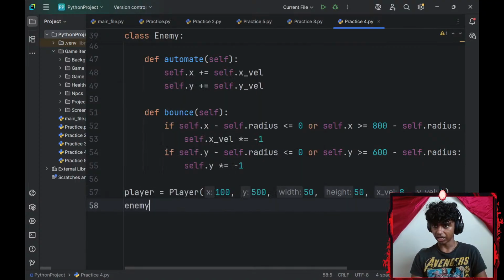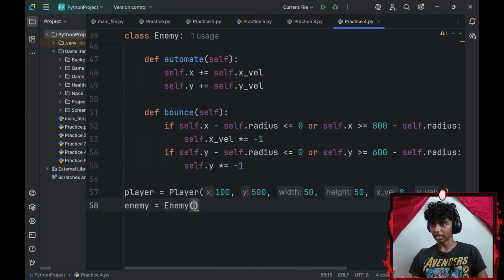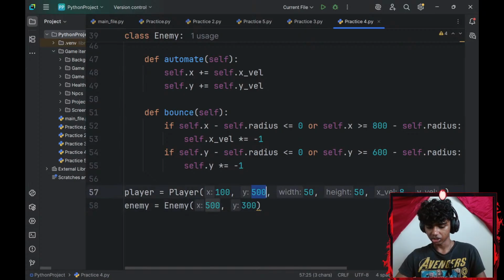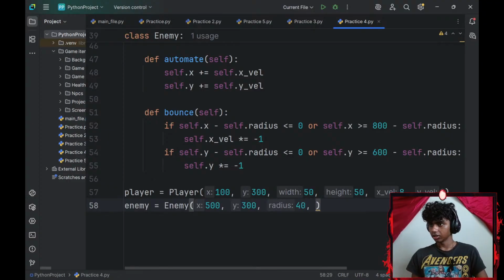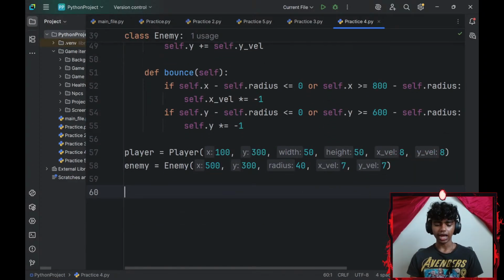Next up, let me go ahead and create my enemy object. I'll set that equal to my enemy class. Okay, and then let me add the parameters. The x-axis could be 500 and then 300. Let me honestly change that to 300 as well. Okay, the width of my circle. So, actually, not width. The radius of my circle can be 40. Okay, and then the x velocity can be 7 pixels per frame. The y velocity can be 7 pixels per frame as well. Perfect. And now, let me go ahead and add my game loop.